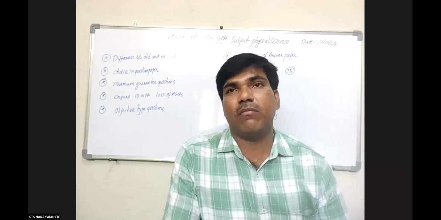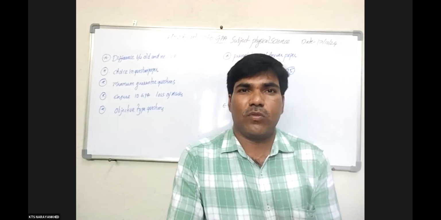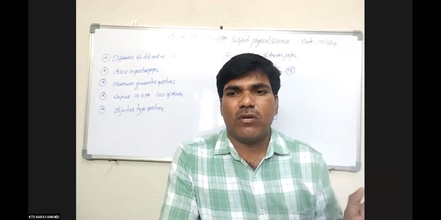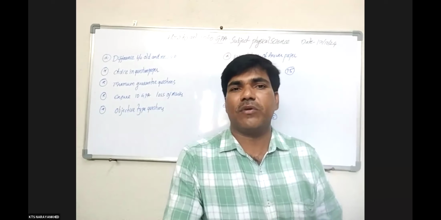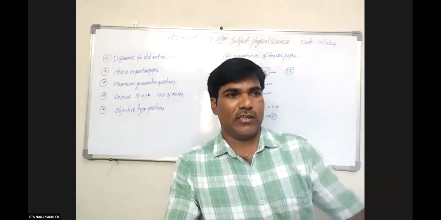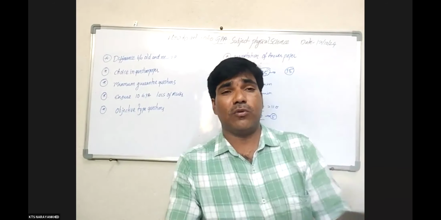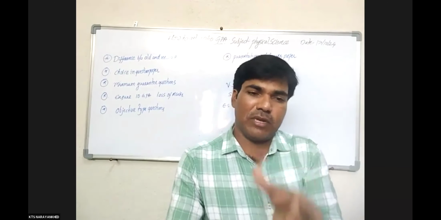In the revision time, compulsorily divide the students. It is not a problem. When you divide the students, the competitive spirit also increases. Why? Because the students in the 9 points group want to come into the 10 points batch. It can be 10 members or 20 members.